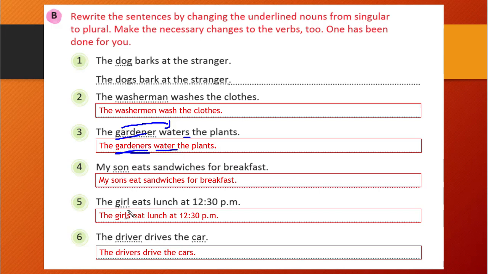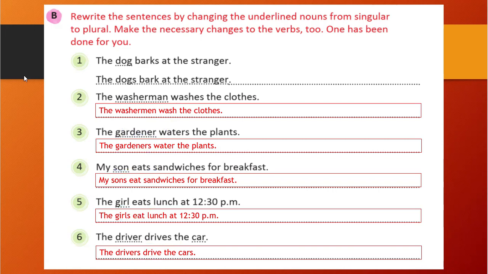Same here in the fourth and fifth. Fourth, you see, sun will become sons in the plural. Girl will become girls in the plural. Here the verb is with s. So if a plural noun is there, then we will write the basic form of the verb, so we have written only it. Similarly, the driver will become drivers, so drives, the verb with es, will become drive. Okay, students, it was very easy.